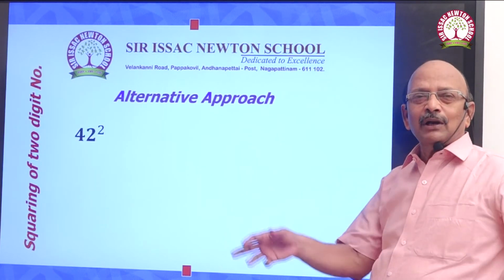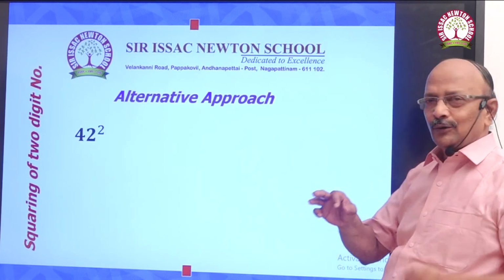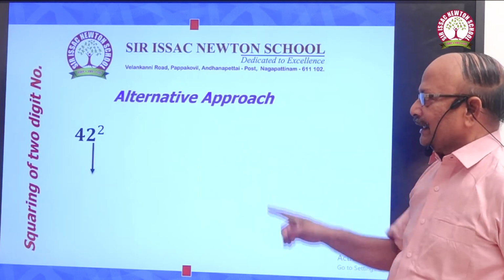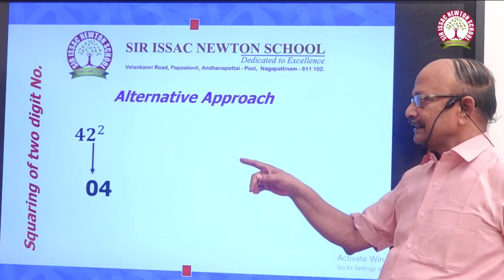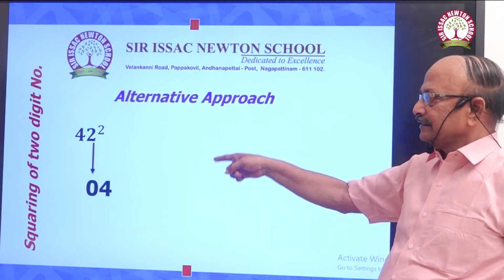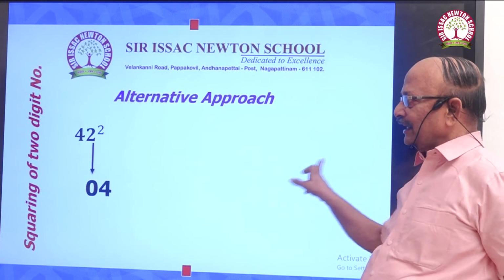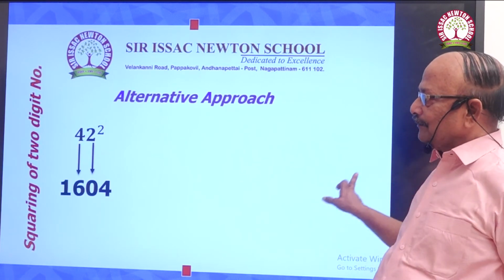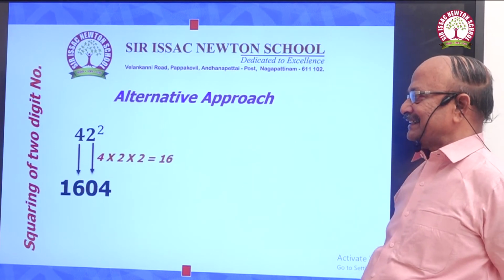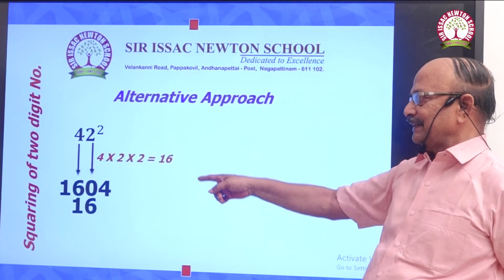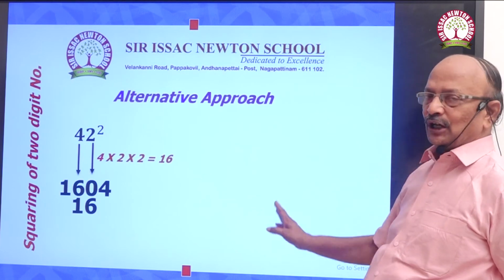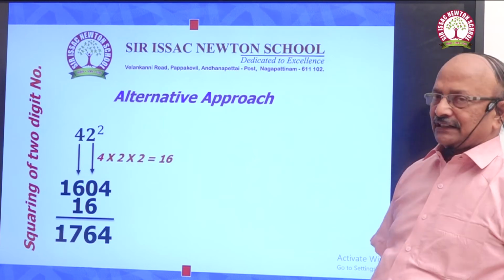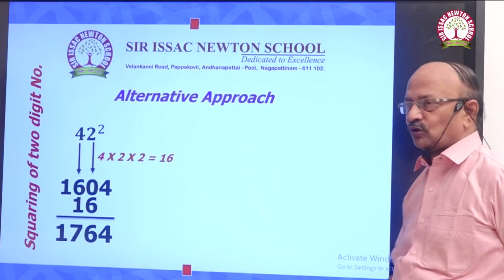Instead of putting this bracket and all these things, we can do it in a simple way. Let us see. 42 whole square. What is LHS? What is RHS? RHS square is 04. LHS square is 16. Then when you multiply 4 into 2 into 2, that is 16. So you just add 16 with this unit, the extreme ends you have to leave as they are. When you do the carryover, this is nothing but 1764, which is the answer for 42 whole square.